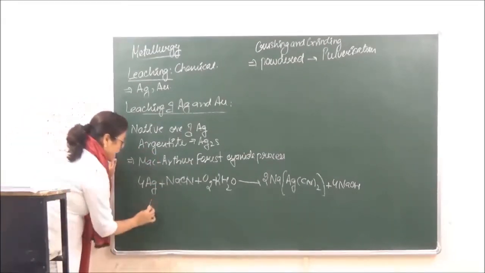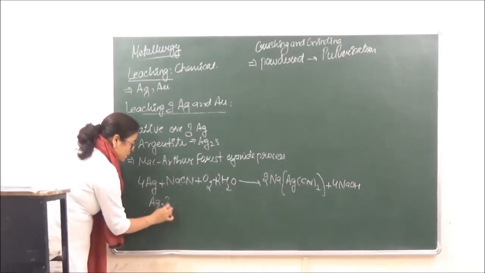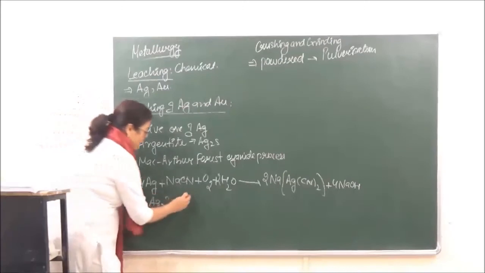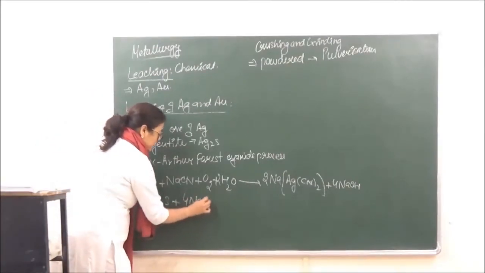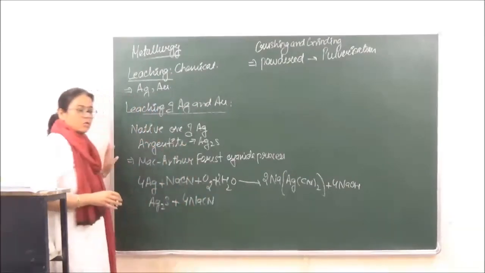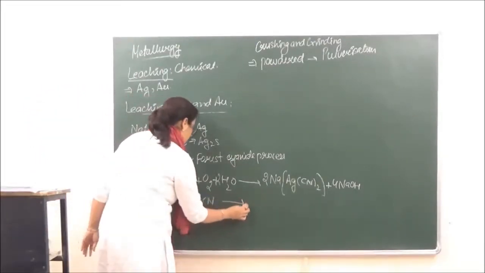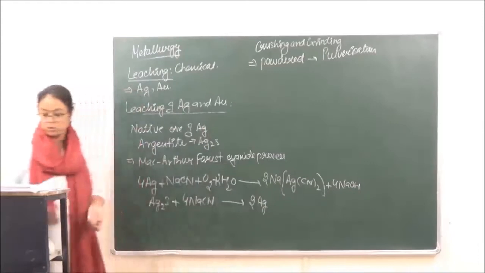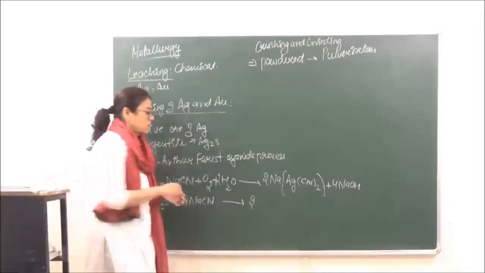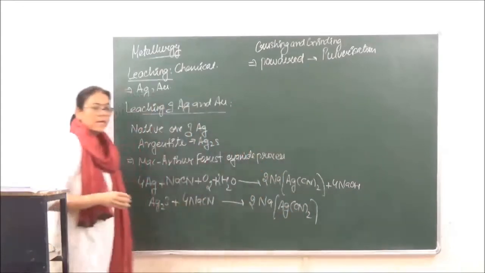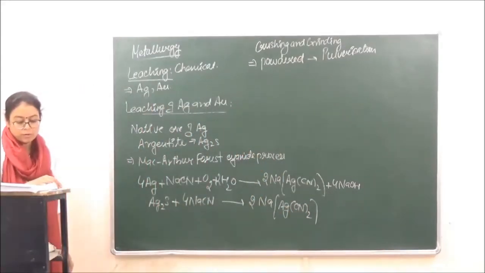So we take the ore Ag2S which we have, and we react it with sodium cyanide. We are going to get the same compound over here.